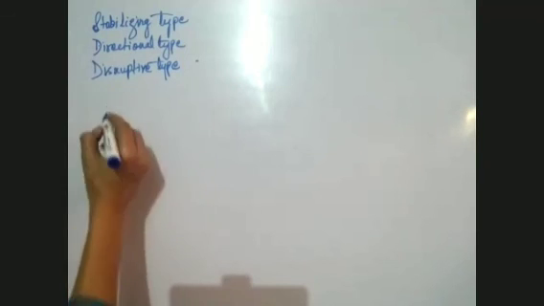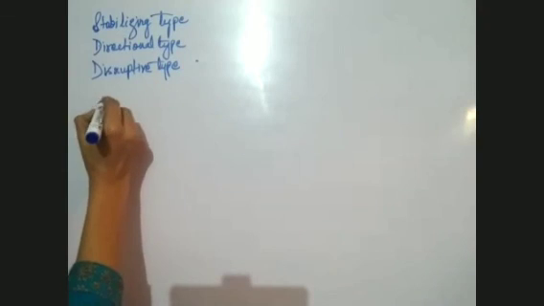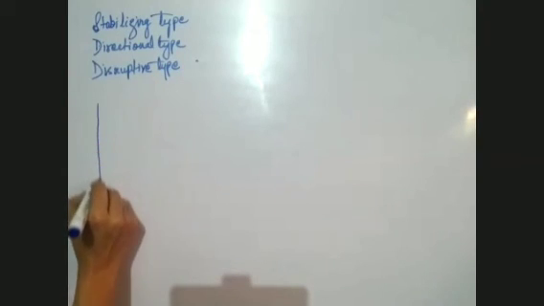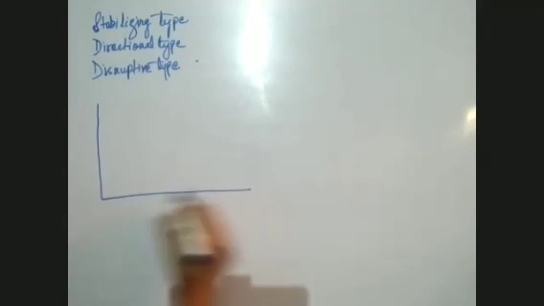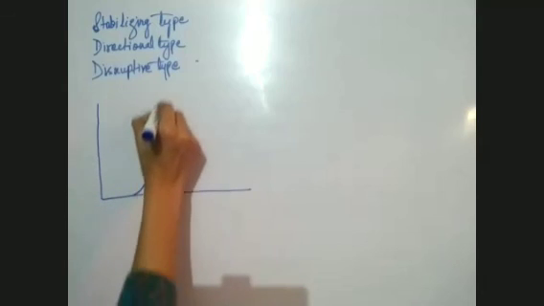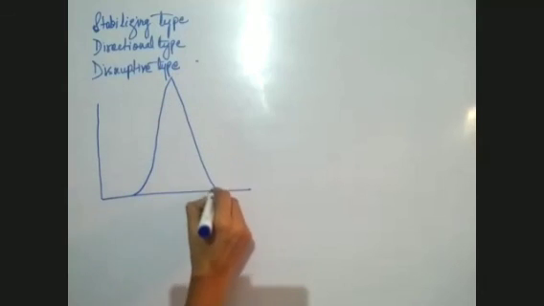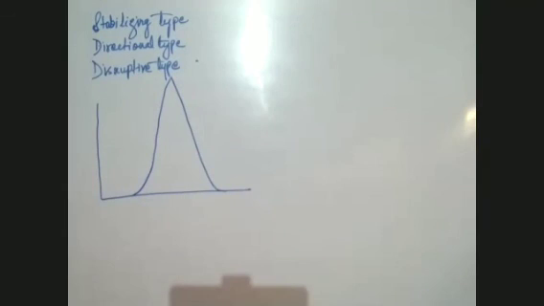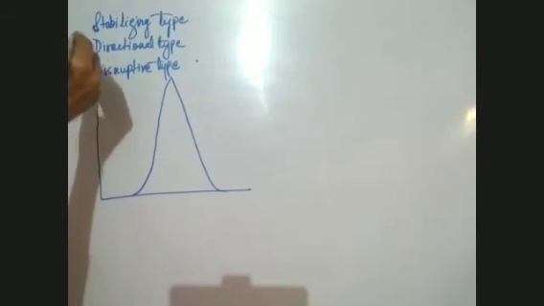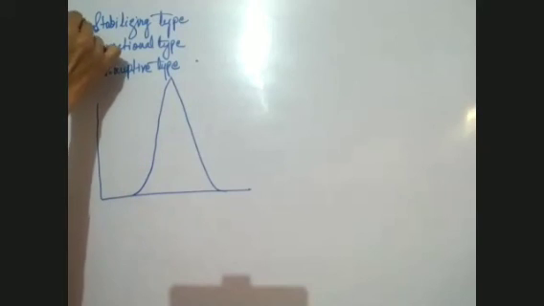Now here, if we see the first type of graph, in this, the peak is shown like this. The graph appears to be like this, and a peak of this graph develops like this. Now, what does this graph tell? This is the stabilizing type of graph, the first type of graph I have drawn.